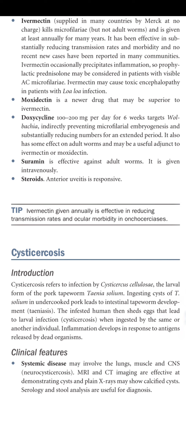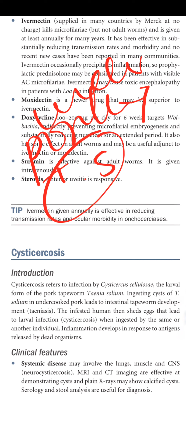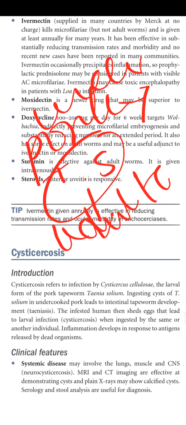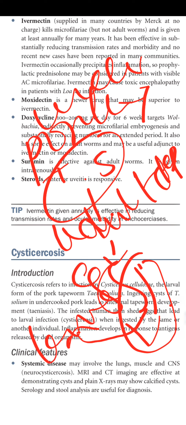So basically, a patient eats undercooked pork containing Taenia solium, which in the intestine develops into adult tapeworms. These tapeworms shed eggs, and the eggs are eaten again by the same individual. When these eggs hatch, they form the larvae, and this is known as cysticercosis.